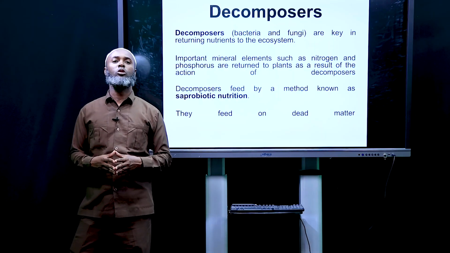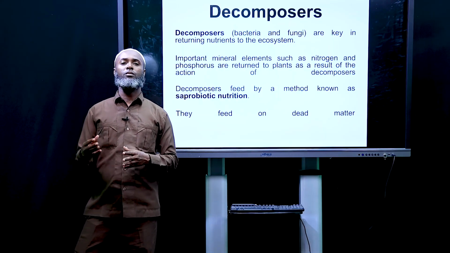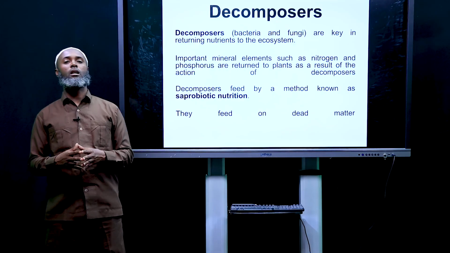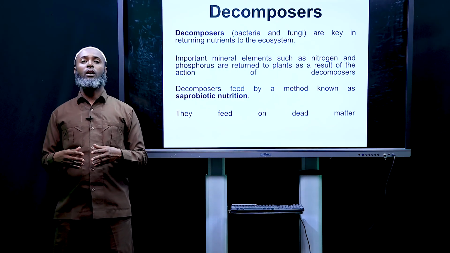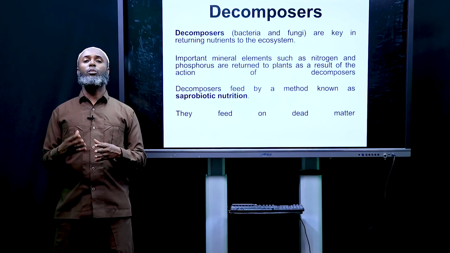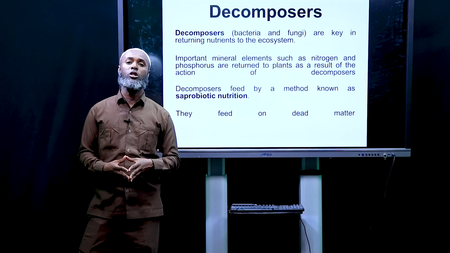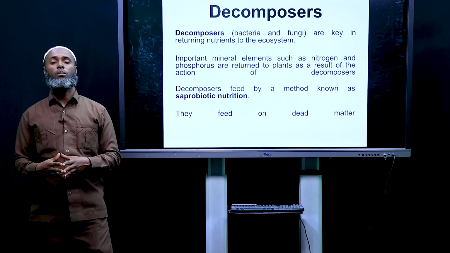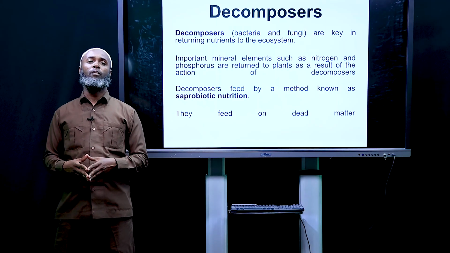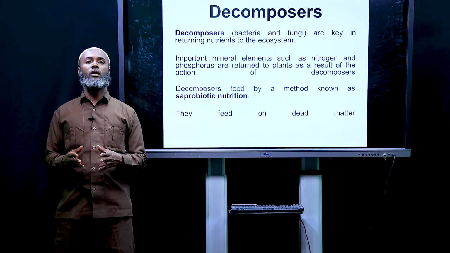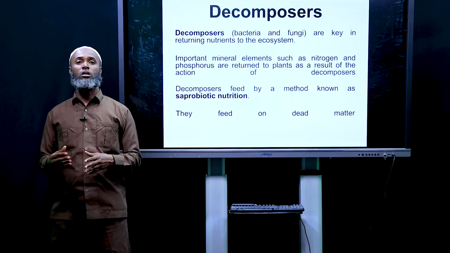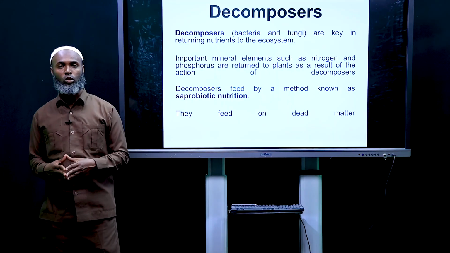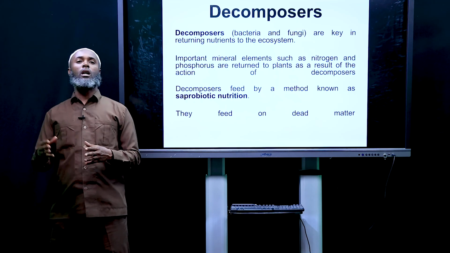Now let's see decomposers. We have seen that one of the sources of material recycling is decomposition, and organisms that participate in the decomposition process are known as decomposers. Examples of decomposers are bacteria and some fungi. They are the key in returning nutrients to the ecosystem. They are very important in the recycling of nutrients.